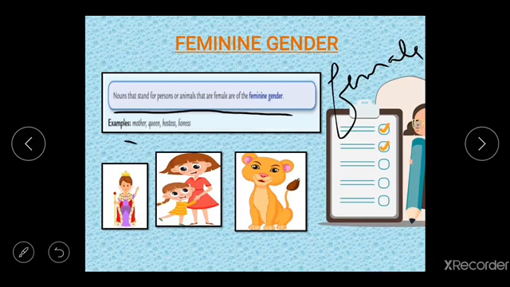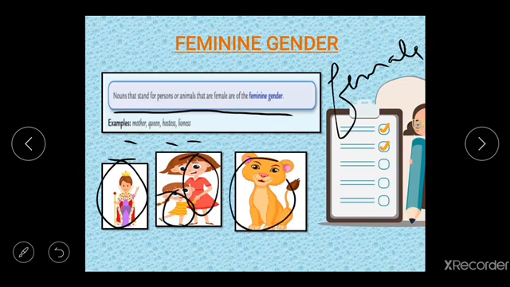Example: mother, queen, hostess, and lioness. So for example, your mother, your sister, your grandmother, your female friends, all these are of feminine gender. Here you can see queen, a daughter, a mother, a lioness, all these are of feminine gender.